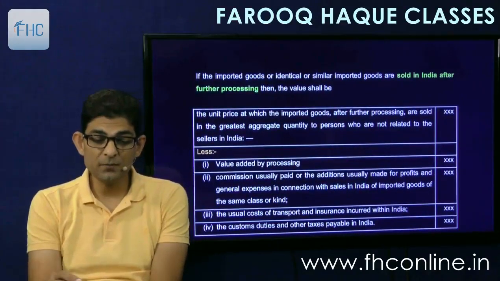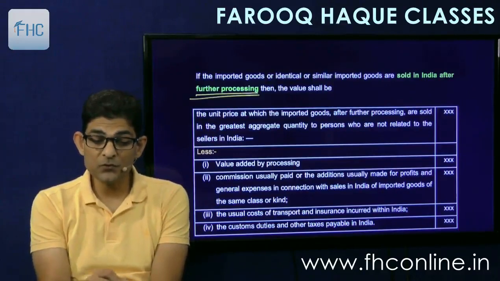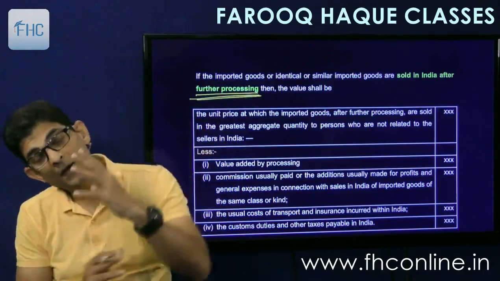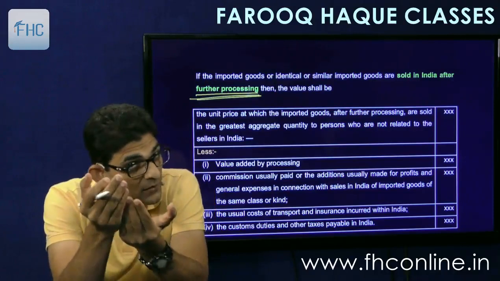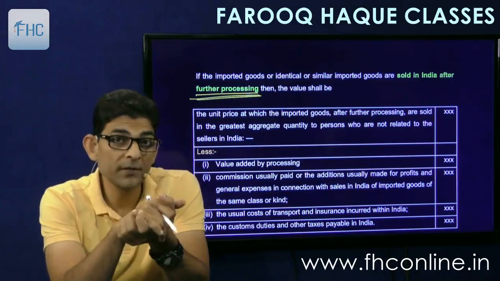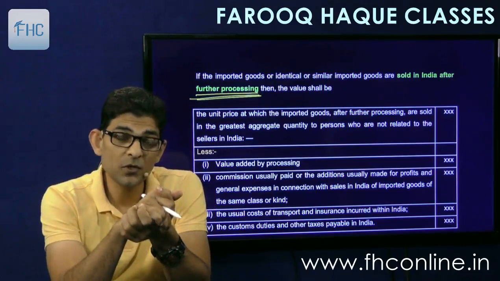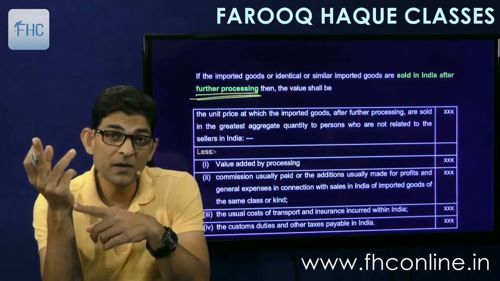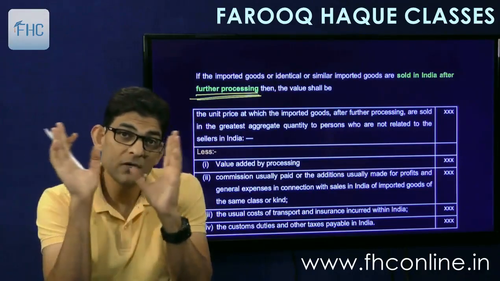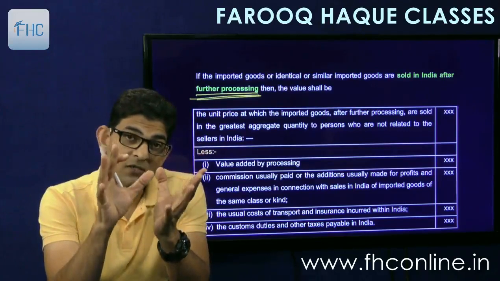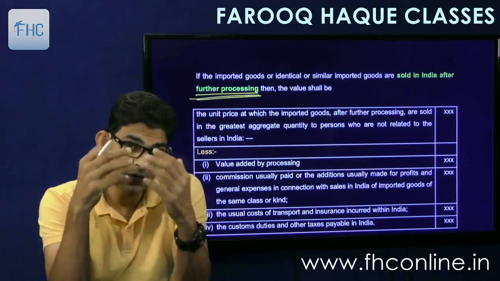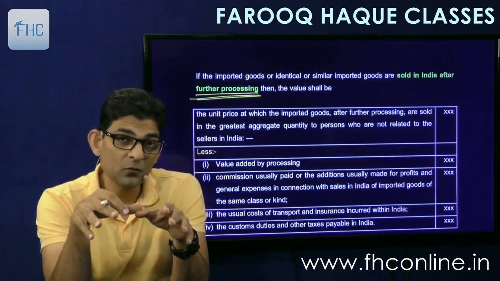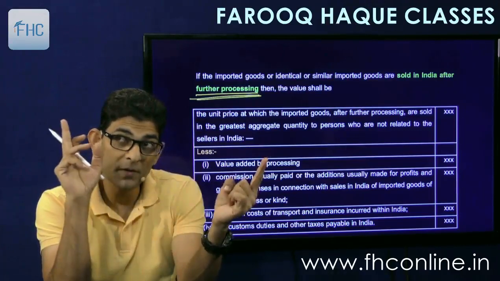Then second point is that if the imported goods or identical or similar goods are sold in India after further processing, means if we are importing raw materials and then we are processing it and then the finished goods are sold in India, then how to find out deductive value? So no problem, we'll find out the sale price of finished goods. From there we'll reduce the manufacturing value addition also. So now manufacturing is done, so value addition is done, so that value addition will also be reduced. So we have to reach the price of raw material from the price of finished goods.